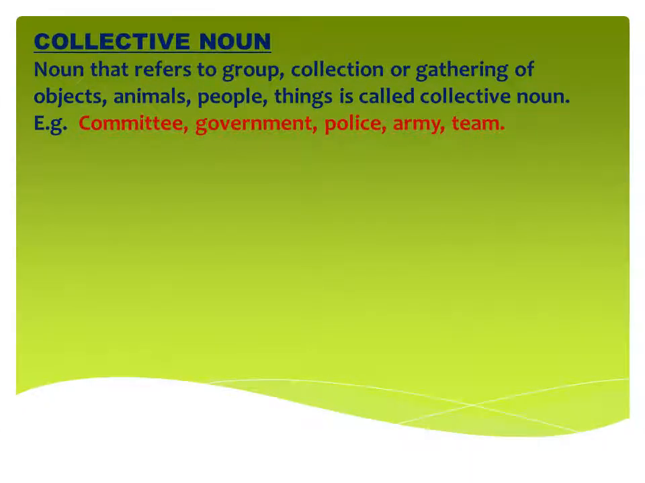Next type is collective noun. A noun that refers to a group, collection or gathering of objects, animals, people or things is called a collective noun. Collective means collection, more than one thing, more than one person, more than one place. So when things come in large numbers, that comes in the collective noun. For example, committee, government, police, army, team.